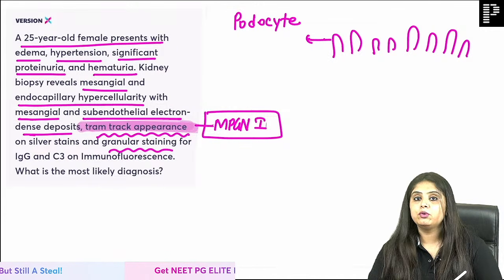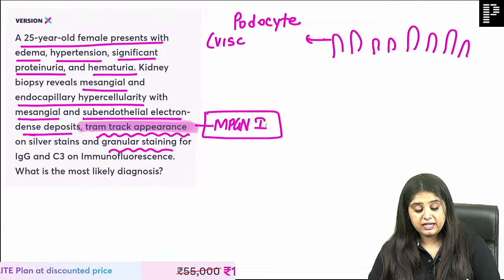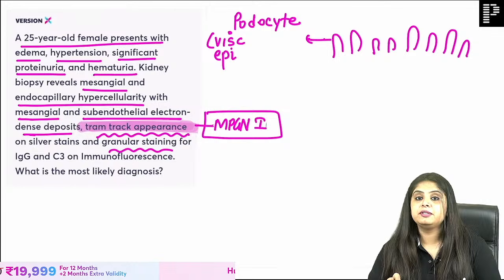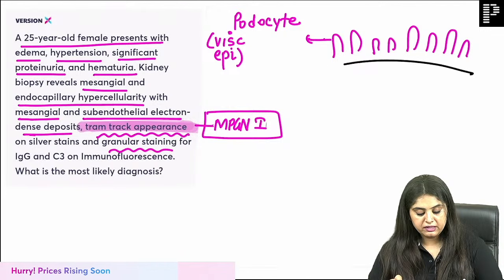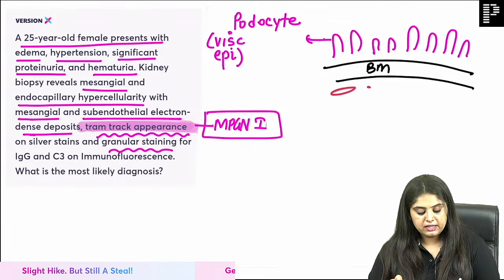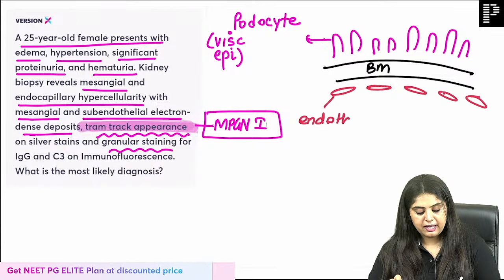This is going to be the podocyte, and the podocyte is also referred to as the visceral epithelium of the Bowman's capsule. This is very important, so I'll take 2 extra minutes. Below this, we have the basement membrane, which I'll draw over here. And below this, we have the capillary endothelium, which I have drawn in red because those are the capillary cells.